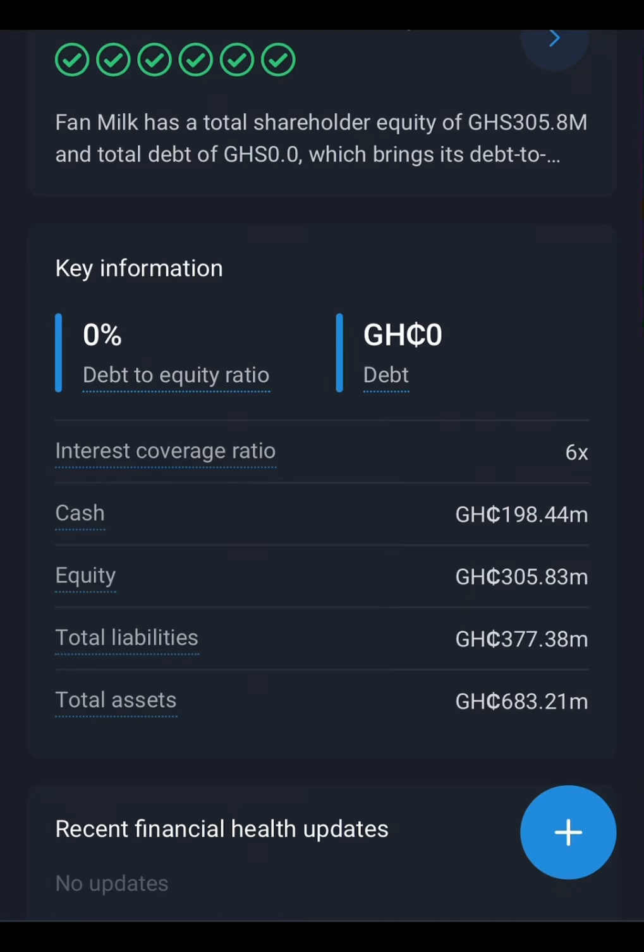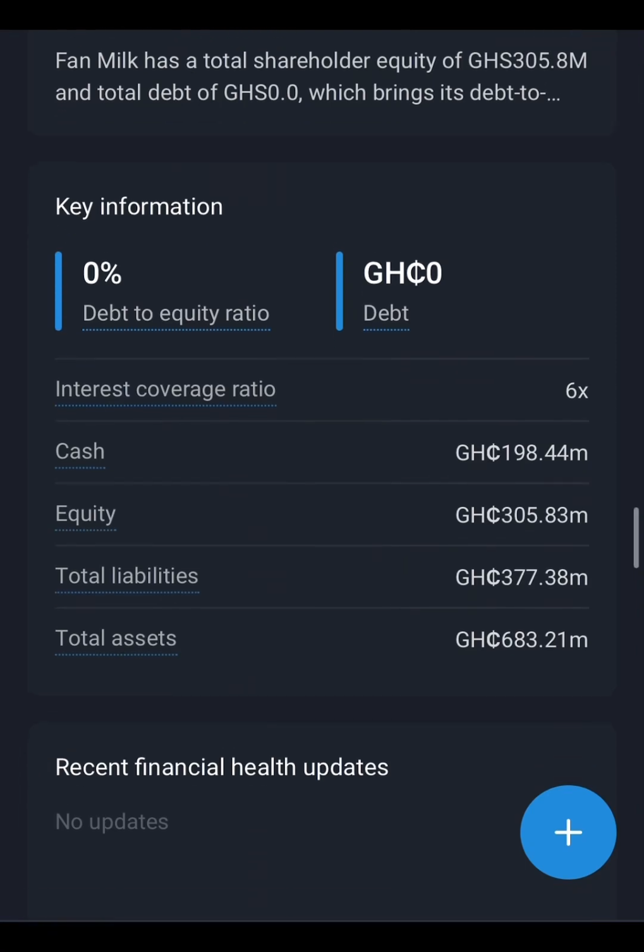million, equity of 305.83 million, total liabilities of 377.38 million, and total asset of 683.21 million. So liabilities are things the company owes to others. It can be maybe taxes that they've not paid. It can be loan that they took and they've not paid. It can be bonds that they've not fully fulfilled, and many more.